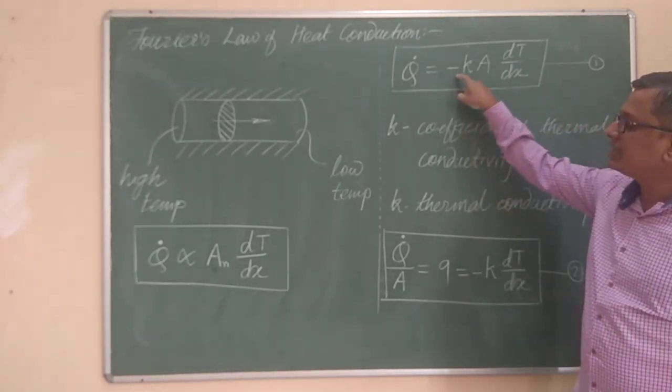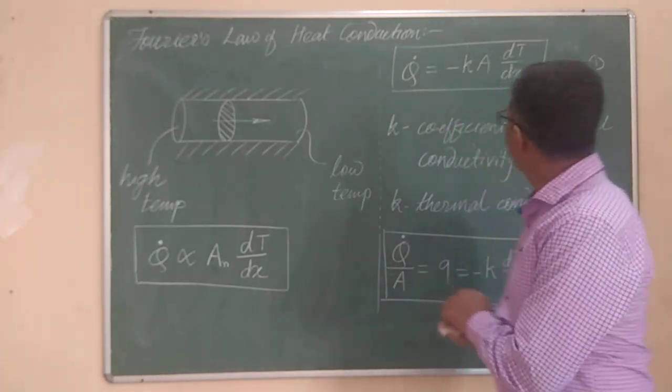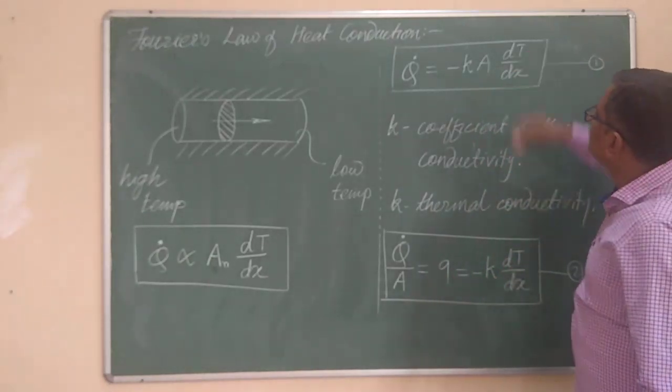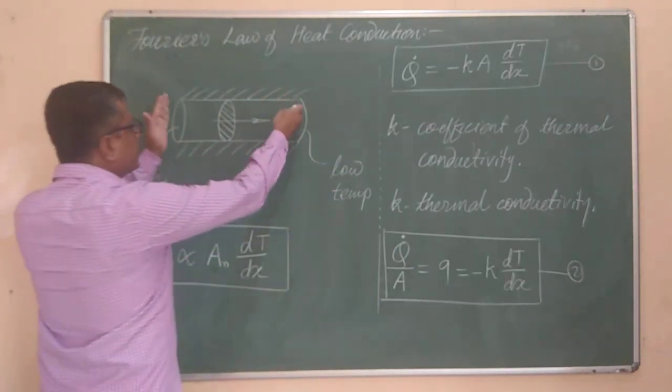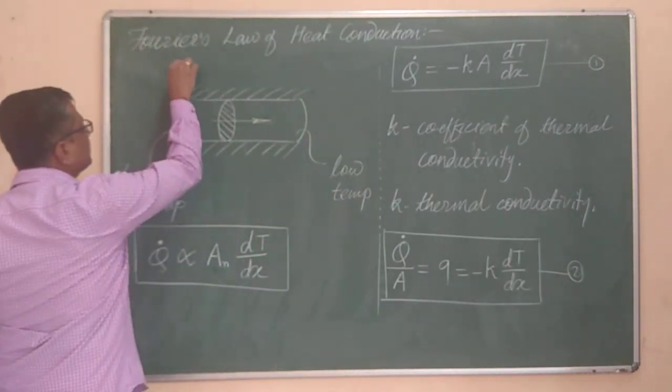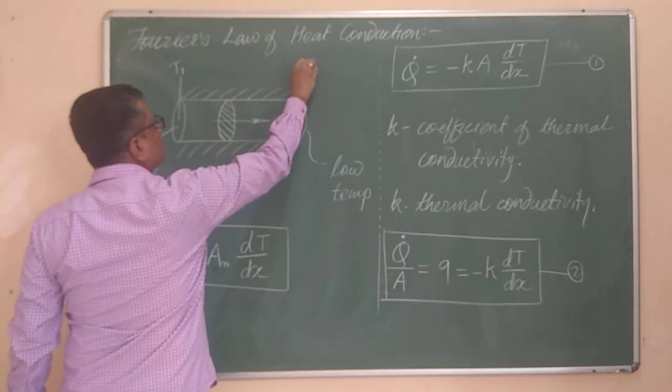Why the minus sign? Check dT by dx. dT means the change in temperature over the entire length. This is T1 and this is T2.